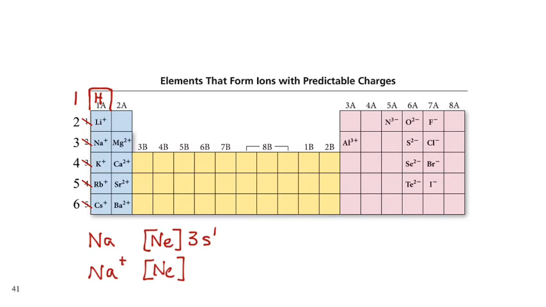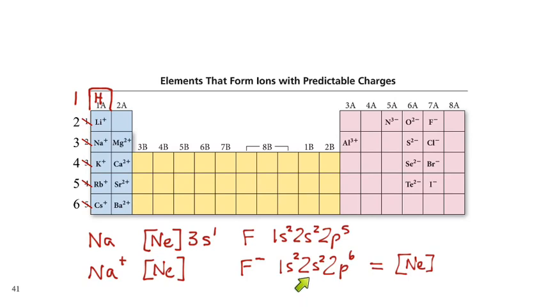If we look at fluorine, there's not really any point in sticking helium in there. 1s2, 2s2, 2p5. Fluoride has 1 extra electron. So when we're doing electron configurations of ions, start with the atom and then either add electrons for the negative ion or remove electrons for the positive ion. So we have to add 1 electron to this, so it'll be added in here, 1s2, 2s2, 2p6, which is the same as neon.